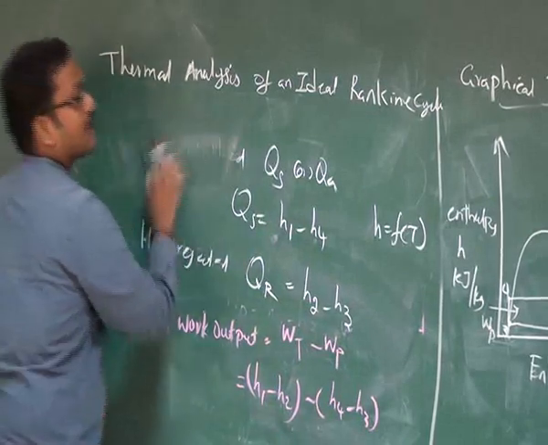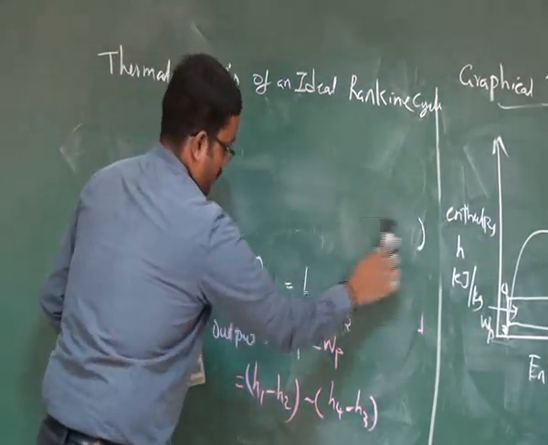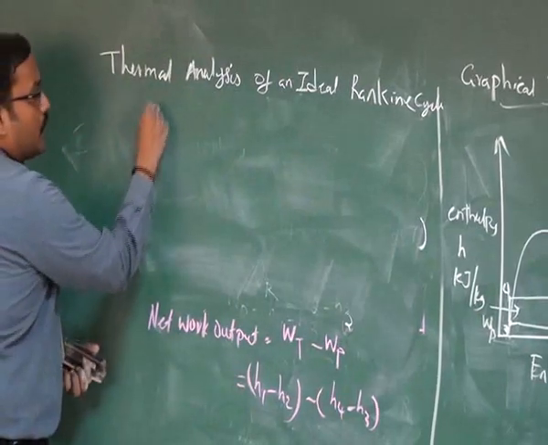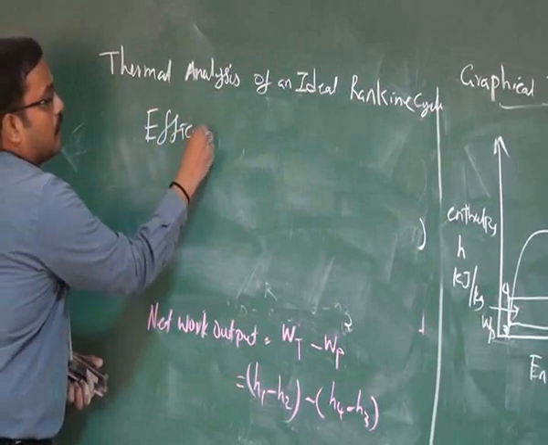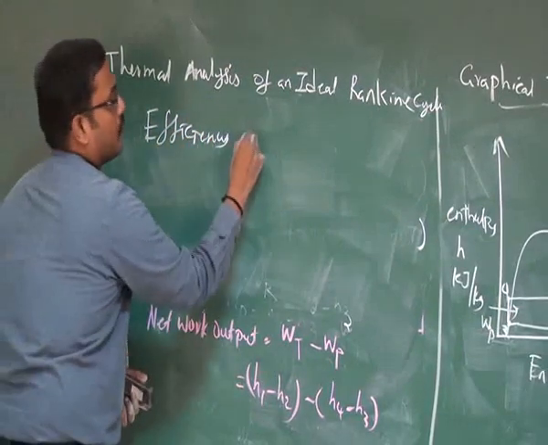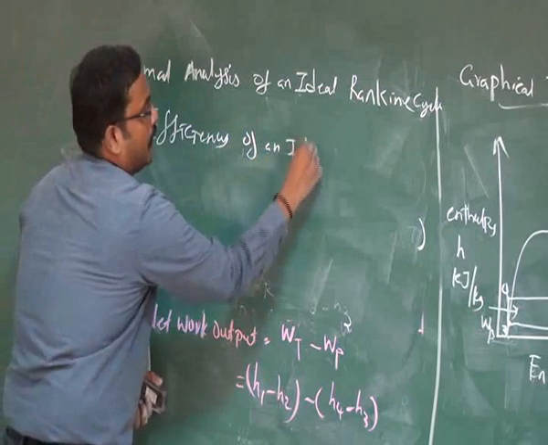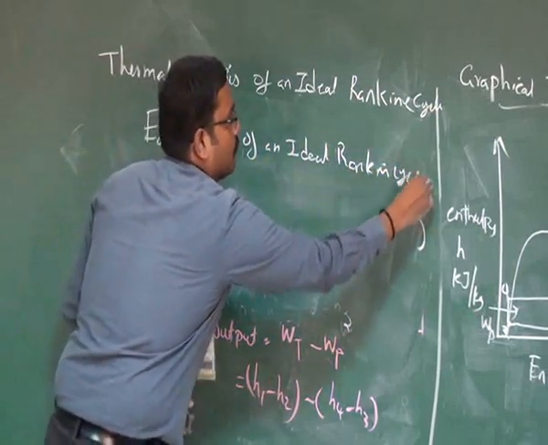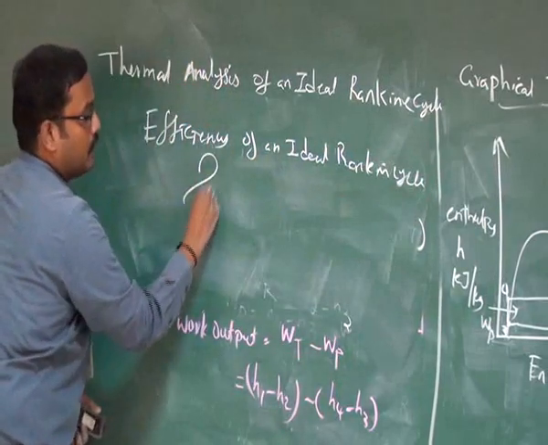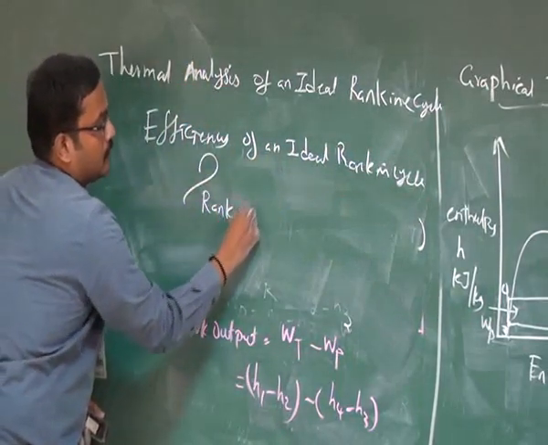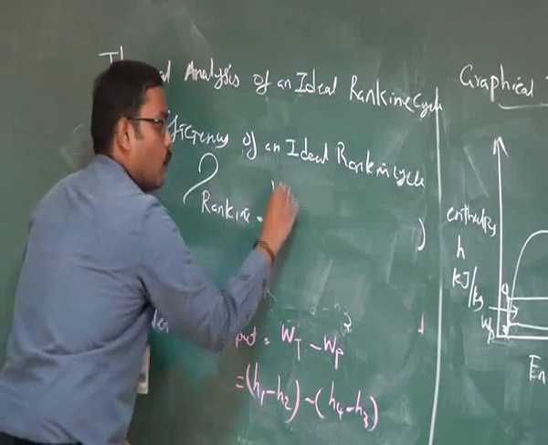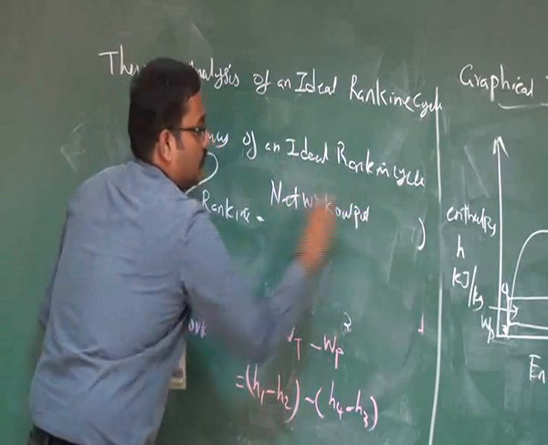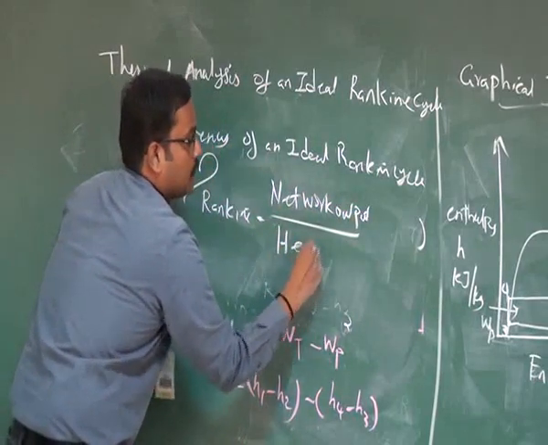So the efficiency of this Rankine cycle, the thermal efficiency of the ideal Rankine cycle, represents eta Rankine. It's the ratio between net work output to the heat supply.